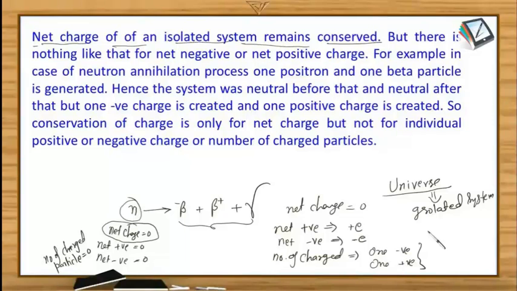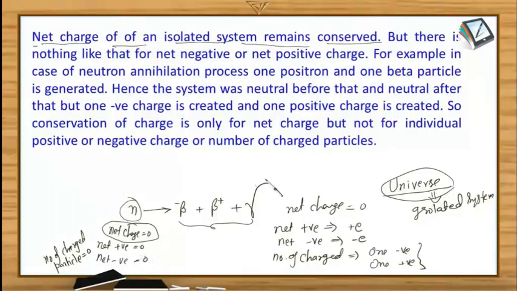But what about the net positive, net negative, or the number of charged particles? That can always change. Means net positive charge of the universe might change, net negative charge of the universe might change, and even the number of charged particles will keep on changing. But the one thing that remains fixed is the net charge.